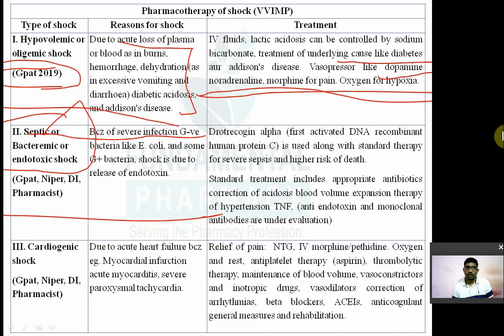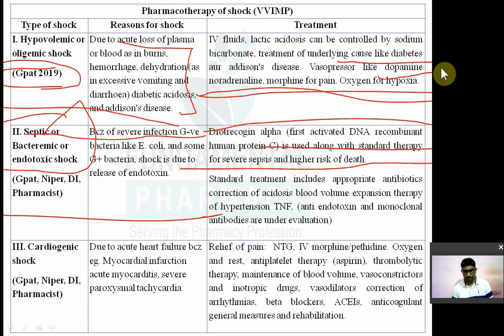Drotrecogin alpha is nothing but the first activated DNA recombinant protein C used along with the standard therapy in case of severe sepsis at a higher risk of death. अगर बहुत ज़्यादा सेप्सिस हो गया तो उसमें ड्रोट्रेकोजिन अल्फा. ये क्या है? It is nothing but the first activated recombinant DNA protein C. So that is used, drotrecogin alpha. Remember, इसके ऊपर क्वेश्चन आ सकता है.